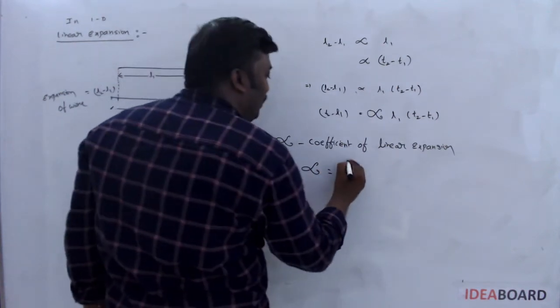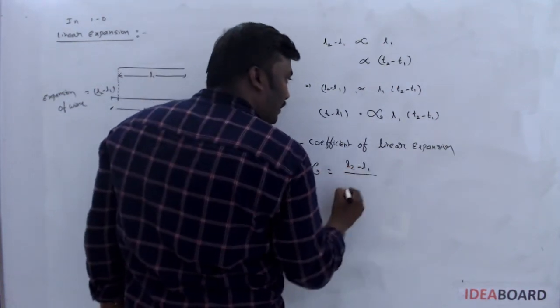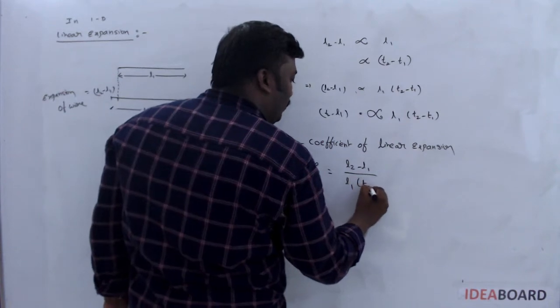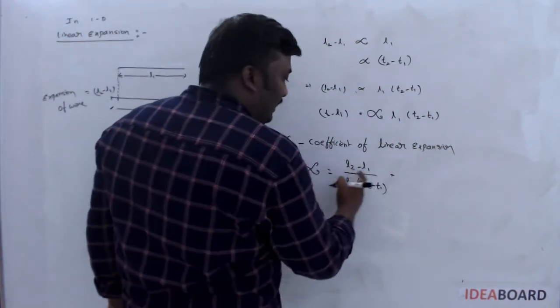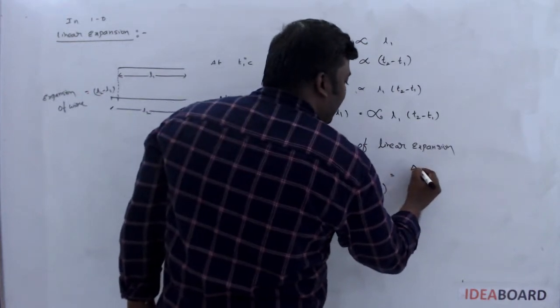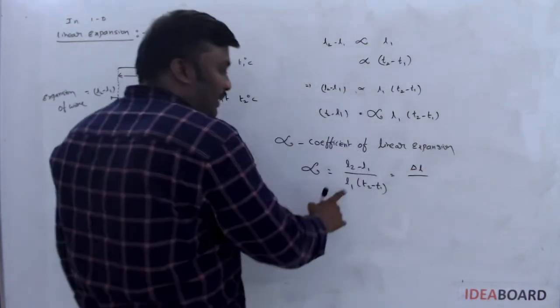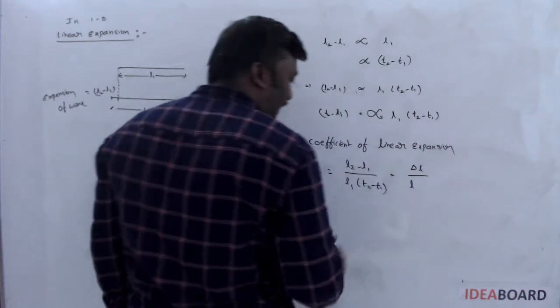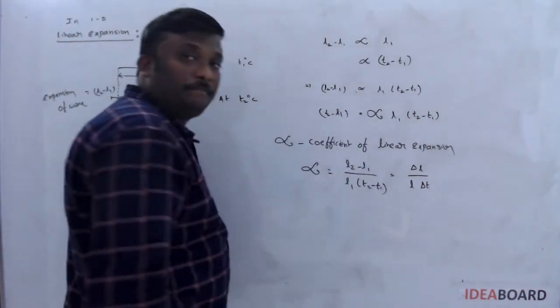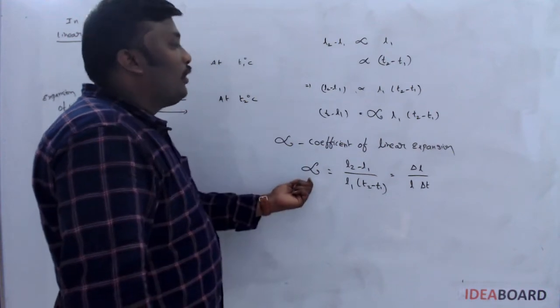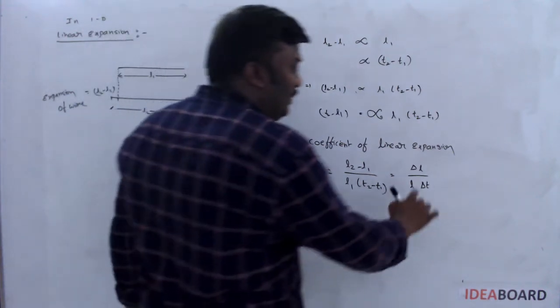Alpha is equal to L2 minus L1 by L1 into T2 minus T1. For convenience, L2 minus L1 is written as delta L, L1 is written as L, and T2 minus T1 is nothing but delta T. What are the units for the coefficient of linear expansion?